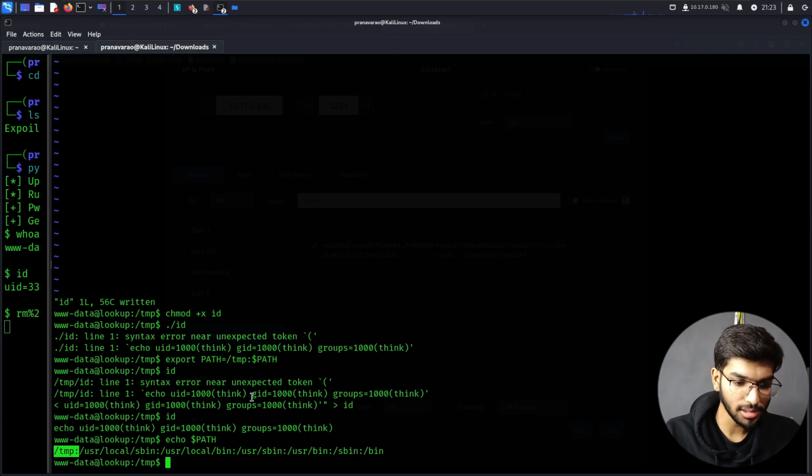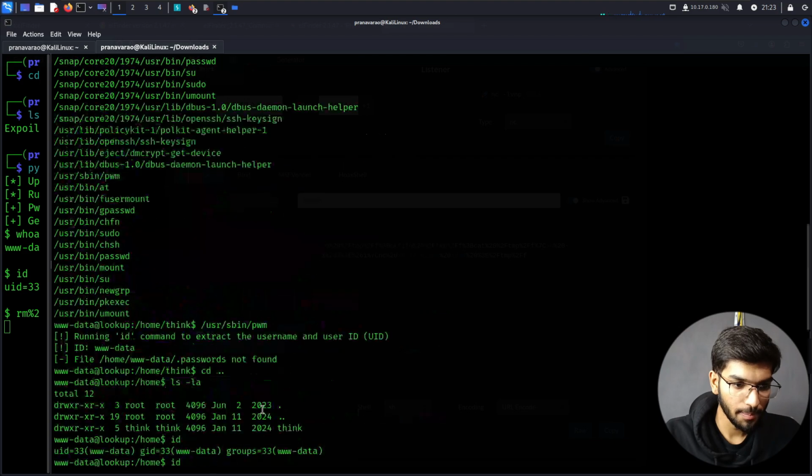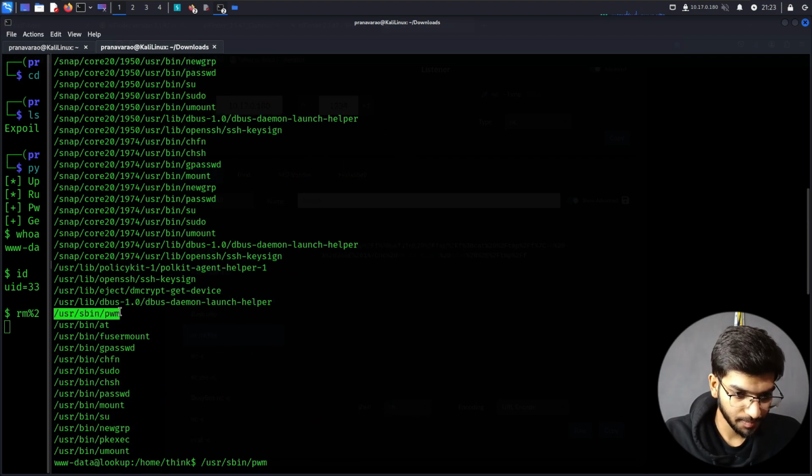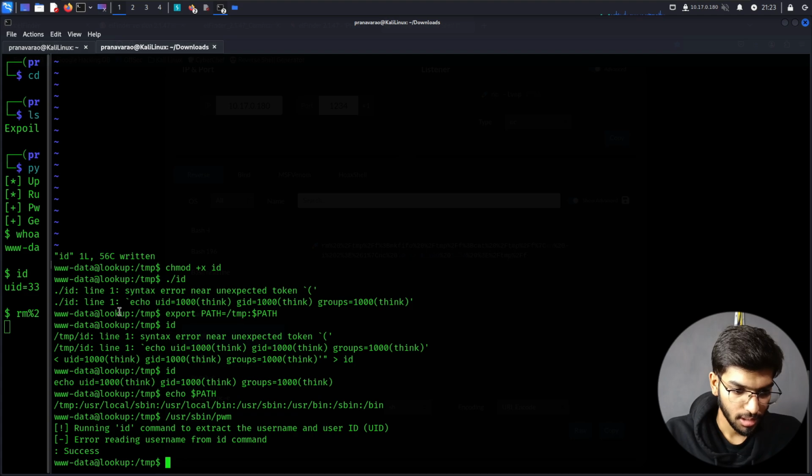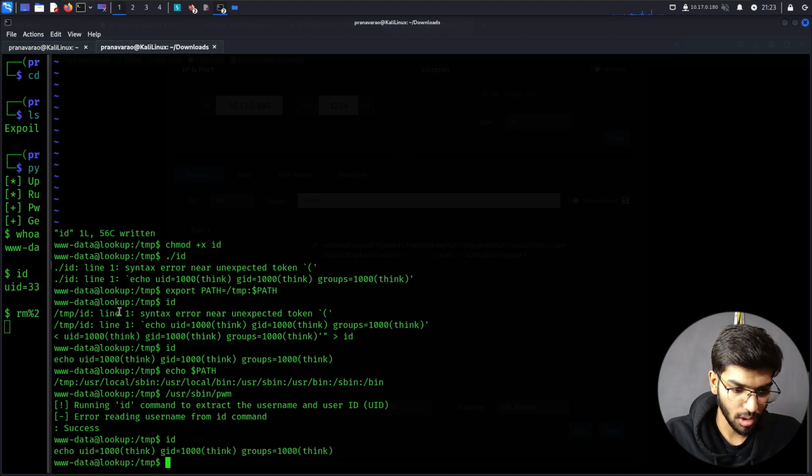Now when I run this command, the one here, copied, pasted here, reading the username from the id command, or not from the id command. What is wrong? Oh, it has also id in it. Let's change that.